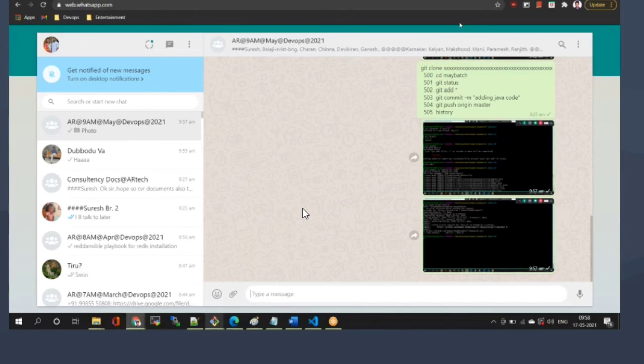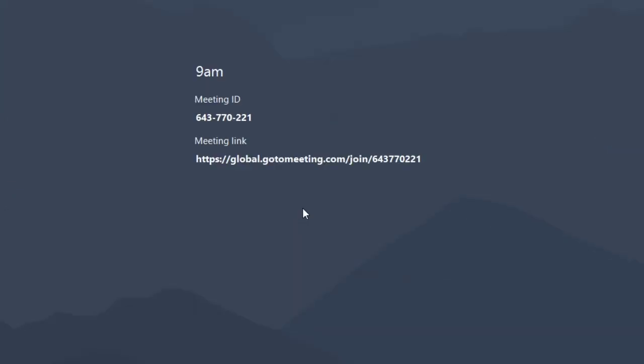Can you try to do it today? Then tomorrow I will explain what is Git pull request and how to do merging. Before that, just do the practice. Next class, I'll start Git merging and pull request. Please complete today: what is branching strategy, how to push the code in the repository as well as how to push the code in a specific branch.